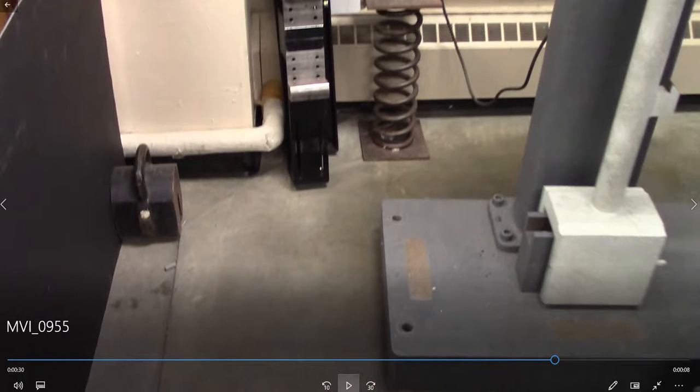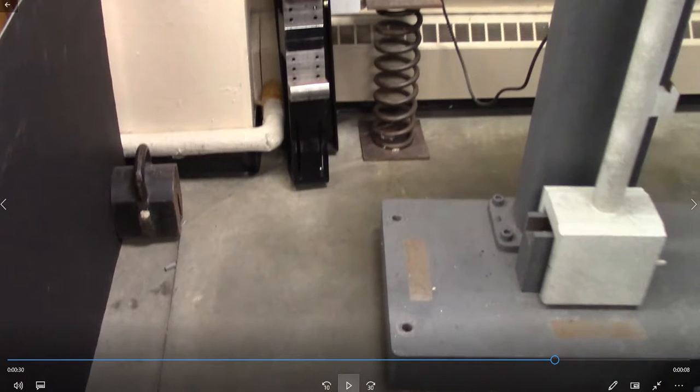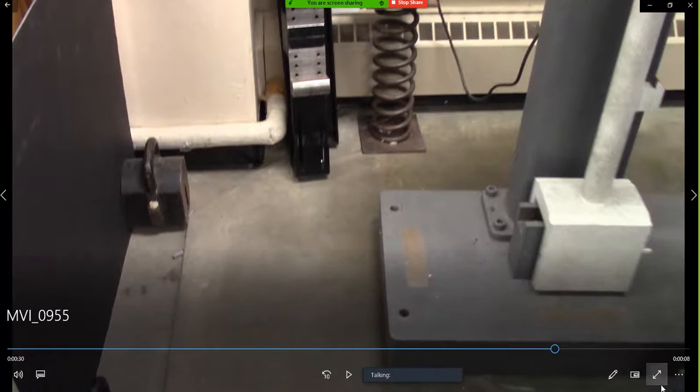When you test, we test different kinds of specimens, aluminum, steel, to see their energy, just as a practice. Okay, so